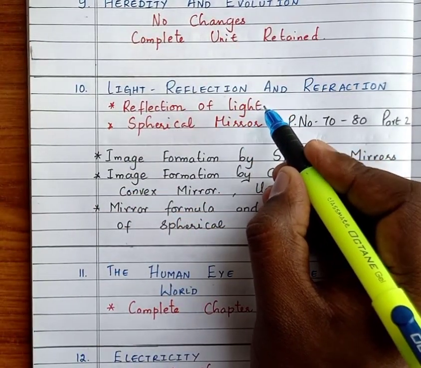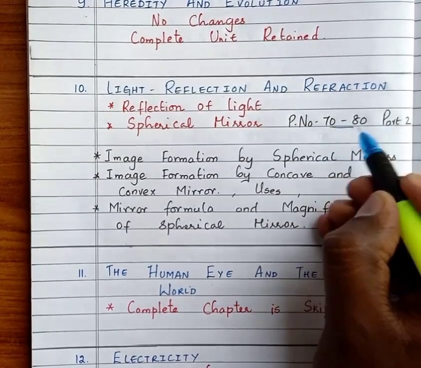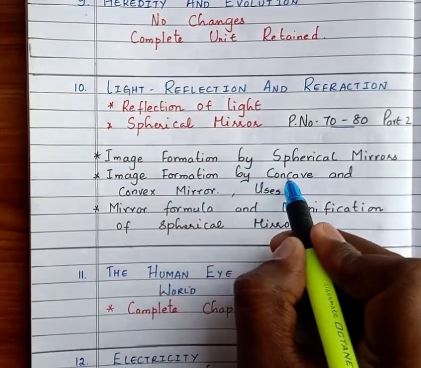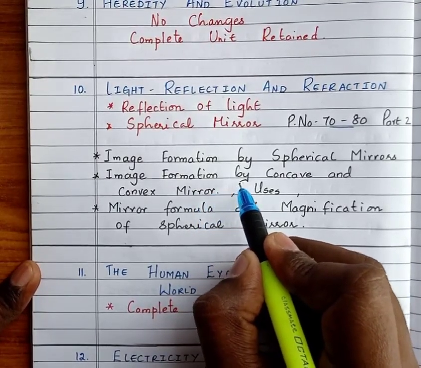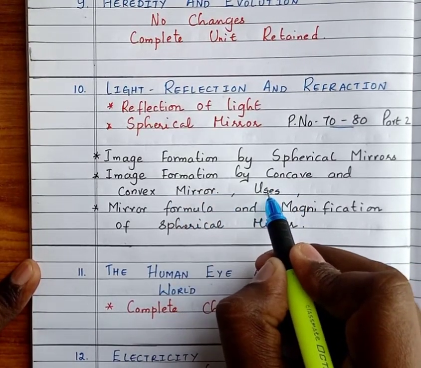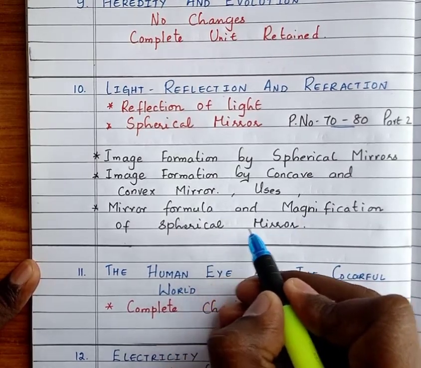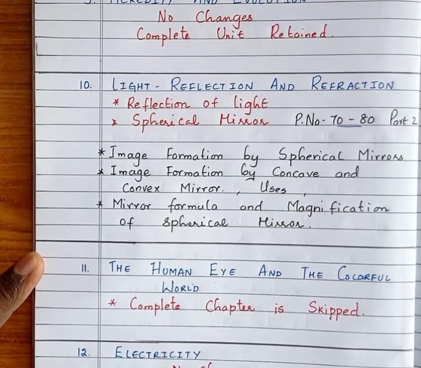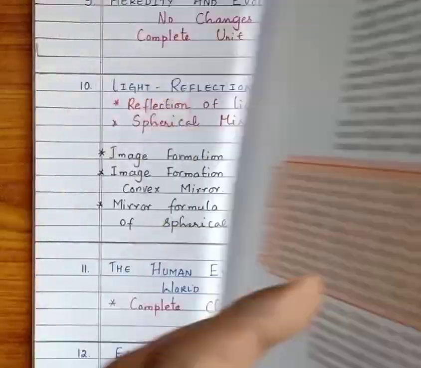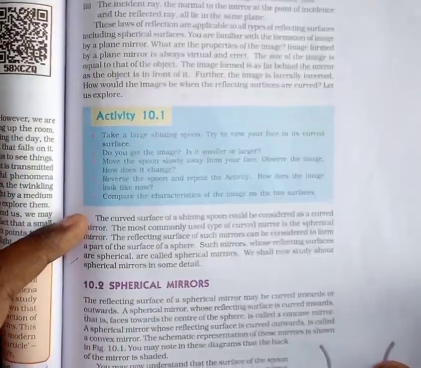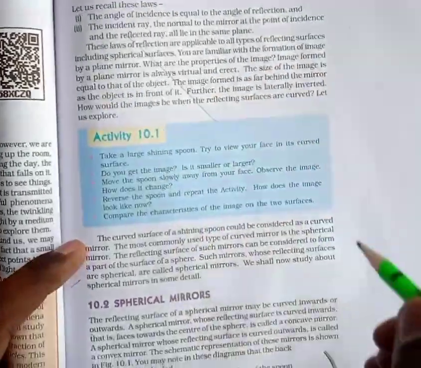Next, light, reflection and refraction: reflection of light and spherical mirrors, that is from page number 70 to 80 of part 2, has been completely deleted. That is image formation by spherical mirrors, concave and convex mirrors, uses, mirror formula and magnification have been skipped for spherical mirrors only.